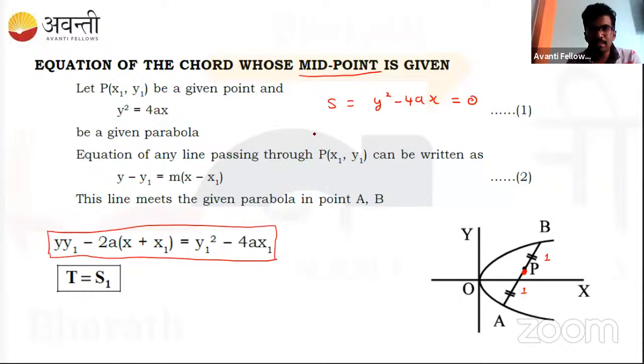So do you know how we represent T? T is a tangent, right? The T always represents a tangent. So the T equation can also be found easily. How do we write T?